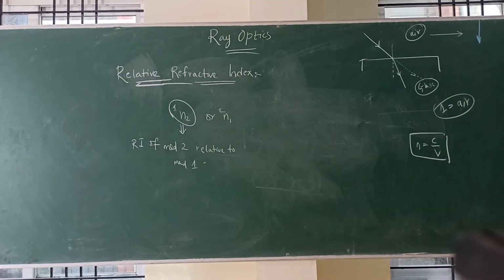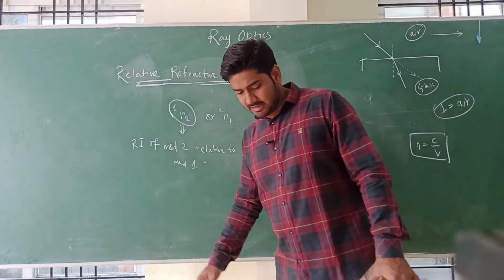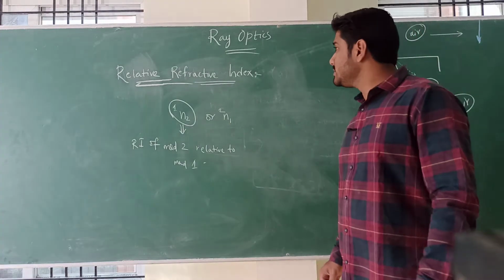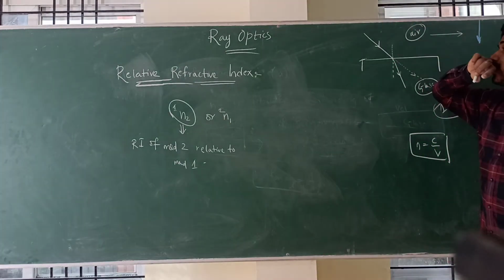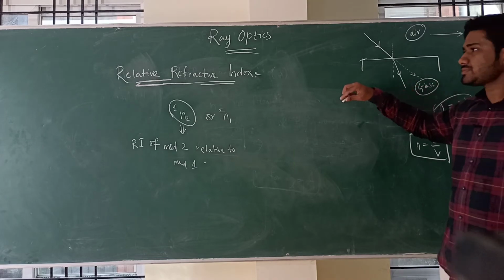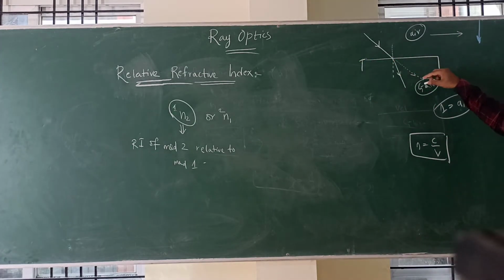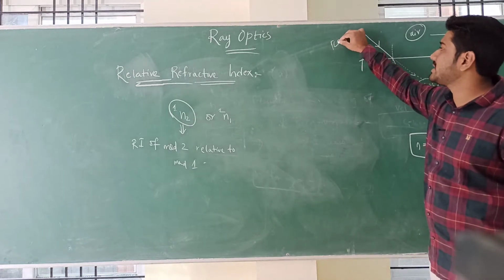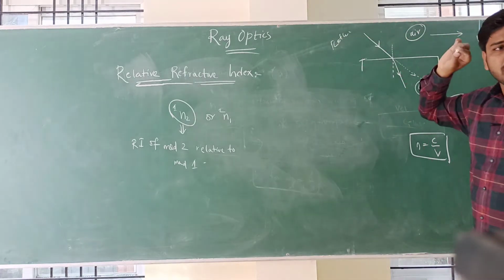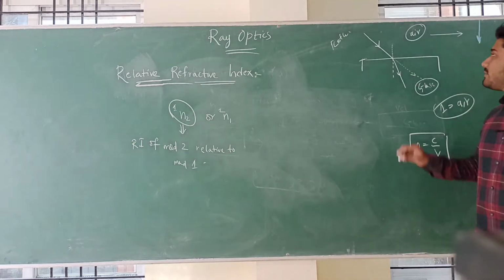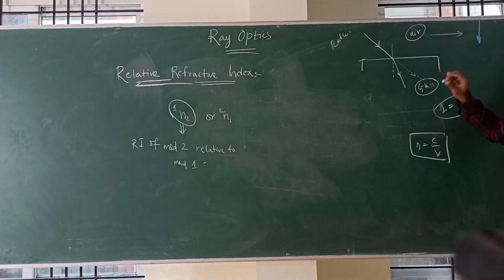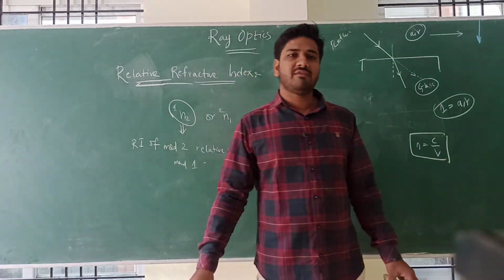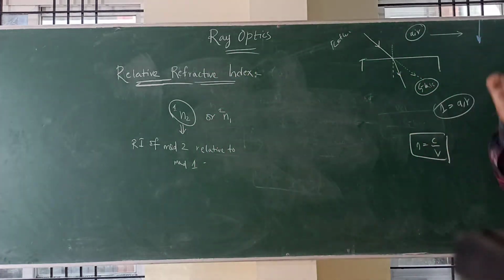Okay, why do we need relative refractive index? Absolute refractive index should be enough. Whenever we are talking about optics, especially ray optics, and in particular refraction, we need two mediums compulsorily. Only if there are two mediums can you observe refraction.